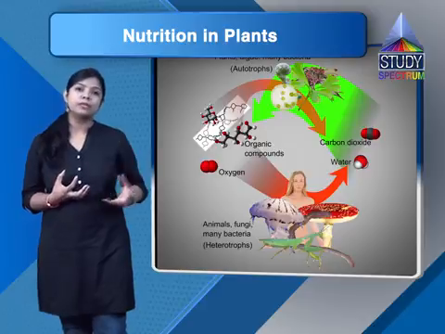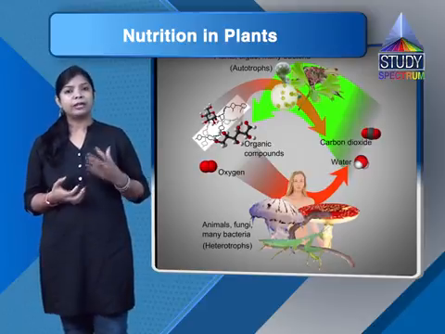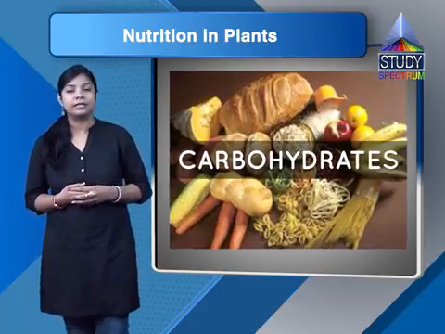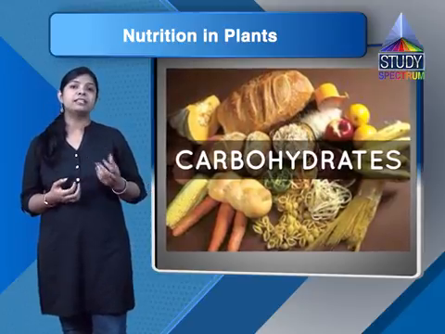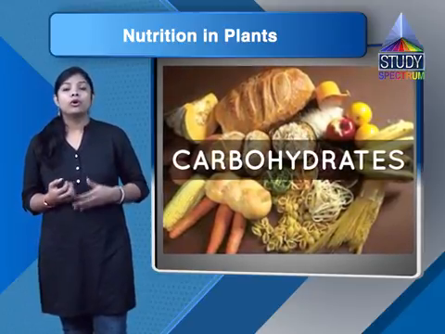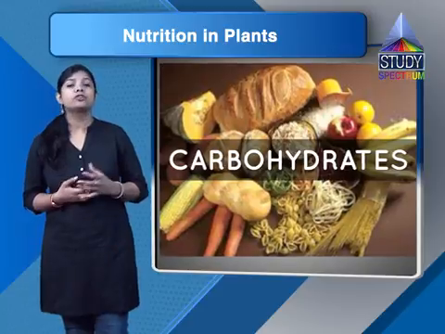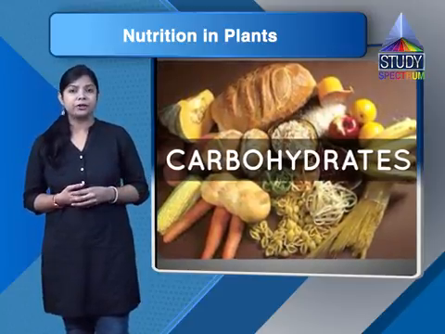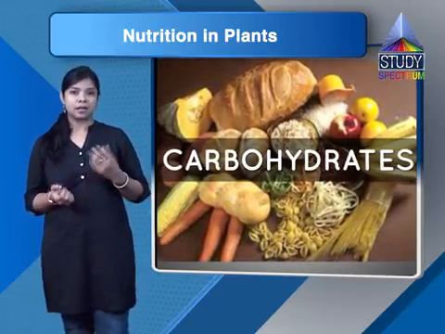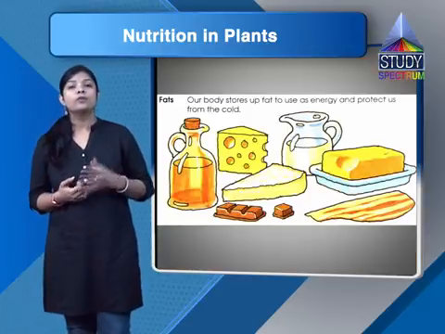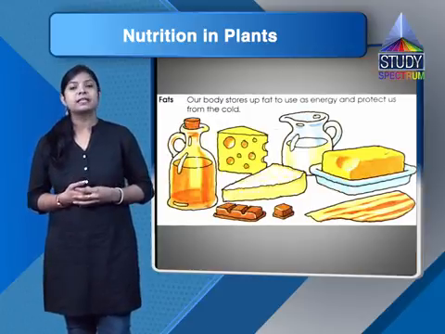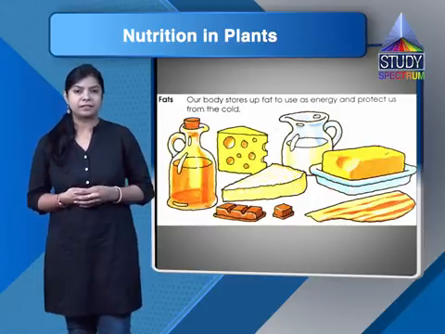There are some components in nutrients which are very essential for our body. They also protect us from various diseases. So what are these nutrients? Students, you must have studied in your previous classes: these are carbohydrates, fats, proteins, vitamins, and other mineral substances.